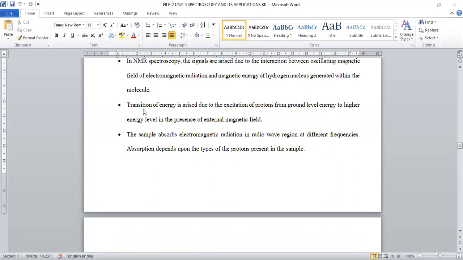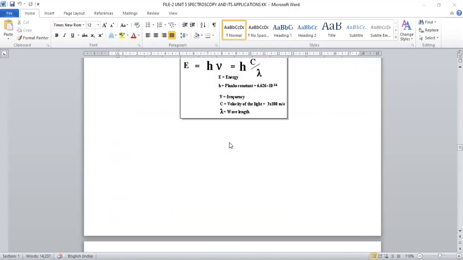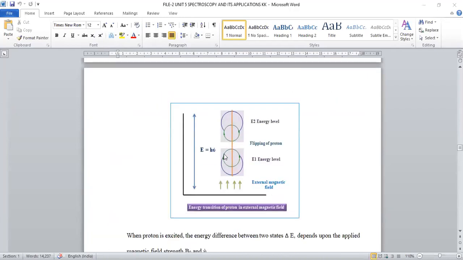Here, transition energy arises due to excitation of protons. When protons are exciting from a lower energy level to a higher energy level, then what happens? A transition of energy is generated. That is well described in this diagram.